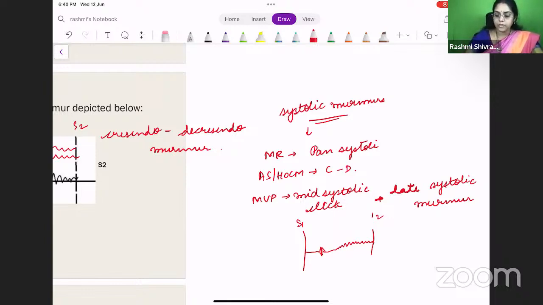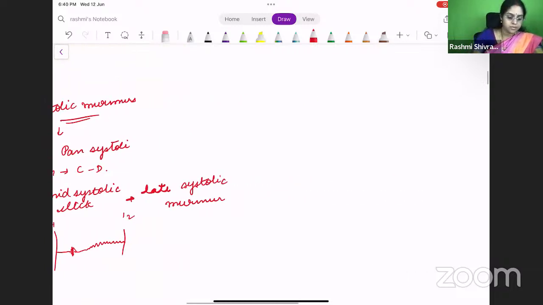Okay. So what happens to the next one? What are the diastolic murmurs? This phonocardiogram is commonly asked in one-liners, right? So what about the diastolic murmurs? What are the diastolic murmurs that we are aware of? First is aortic regurgitation.